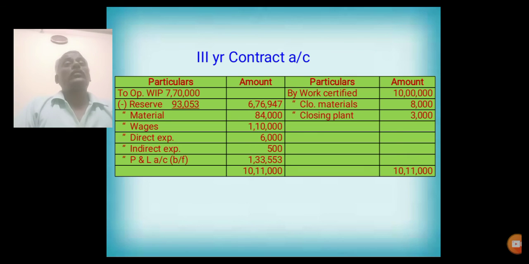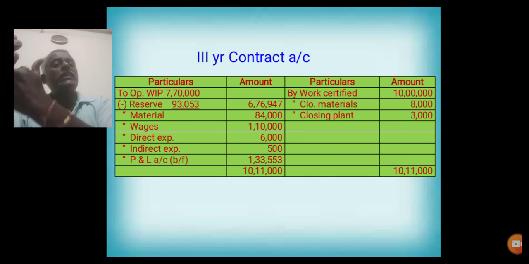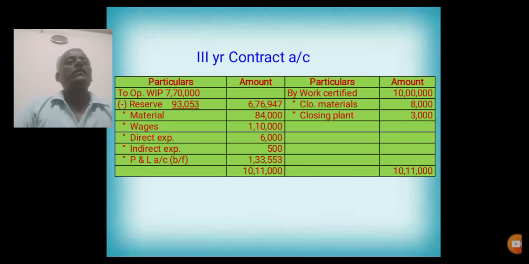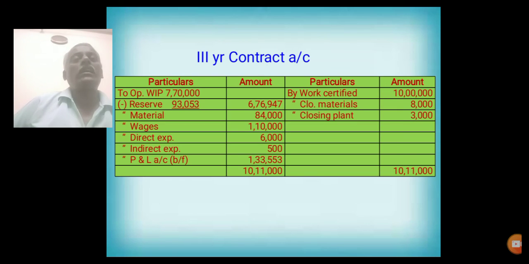Third year. For each and every year, the closing value of the previous year should be the opening value of the current year. Likewise, in the second year there is an opening balance, opening work in progress 2,51,000, which is the closing value of the first year amounts.